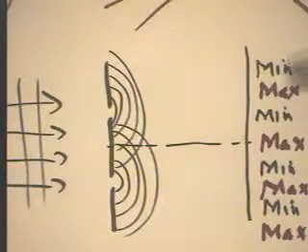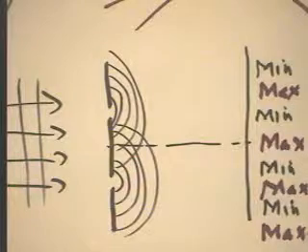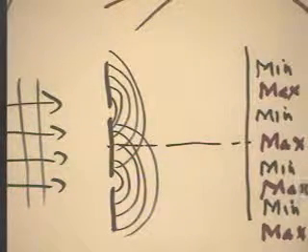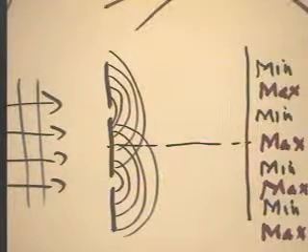So that we have this configuration of minimum and maximum brightness of the light. Maximum where the peaks reinforce each other, minimum where the peaks meet the valleys, and the light pretty much cancels itself out.